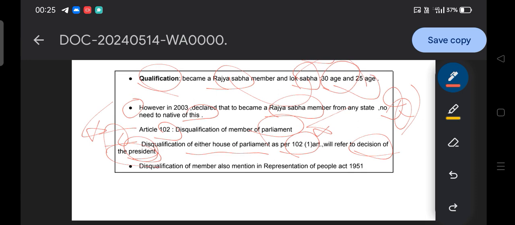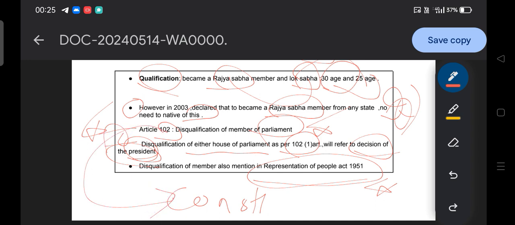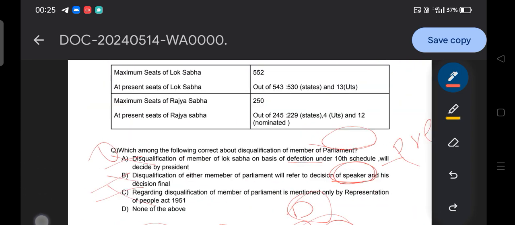Then the disqualification of a member is also mentioned in the Representation of the People Act. So disqualification of a member is mentioned in the Representation of the People Act along with the constitution. In our constitution, Article 102 deals with the disqualification of a member of parliament. In addition to that, it is also mentioned in the Representation of the People Act 1951 by Parliament. So Parliament also has the power to provide for disqualification of members in the Representation of the People Act as well.